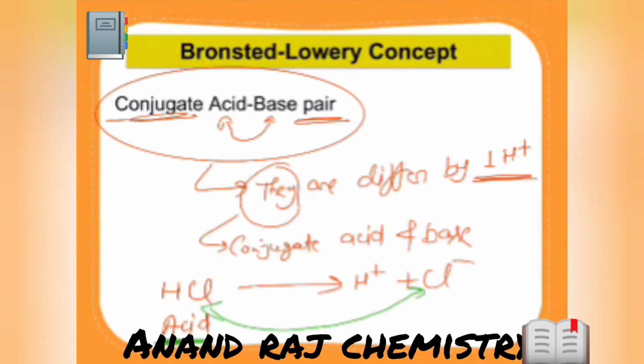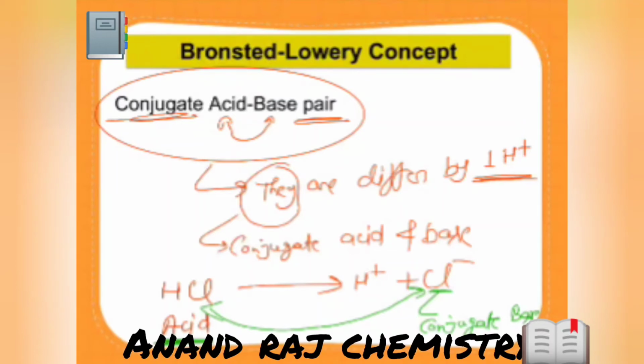So if this is an acid, then Cl minus will be the conjugate base. This is known as a conjugate acid base pair. Why? They differ by 1 H plus. HCl is acting as an acid; remove 1 H plus, and the remaining part is known as the conjugate base.